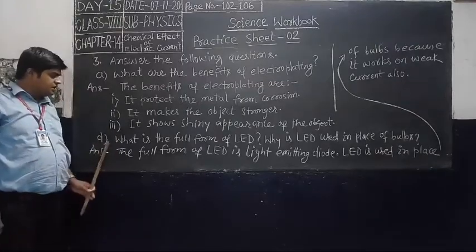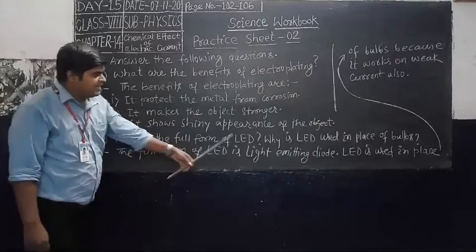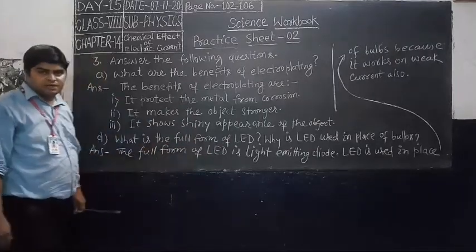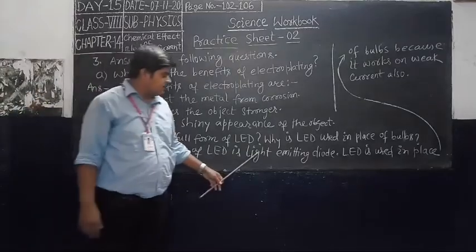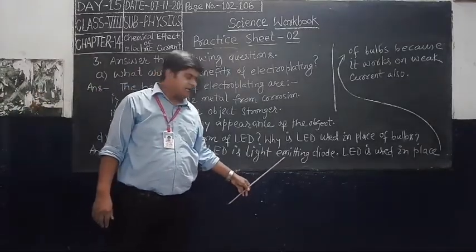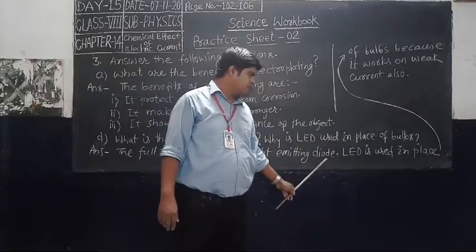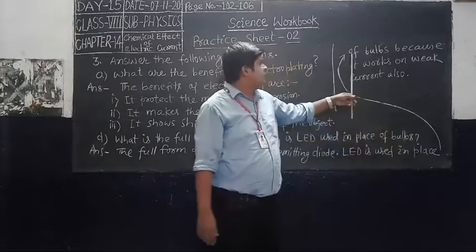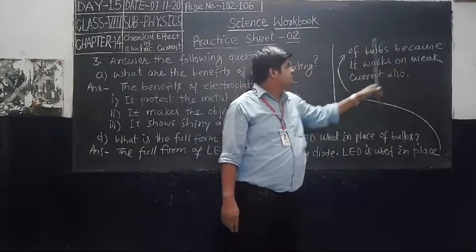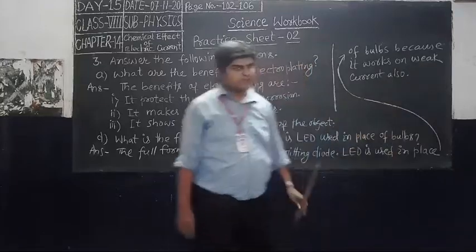Now question number D. What is the full form of LED? Why is LED used in place of a bulb? The full form of LED is light emitting diode. Now the second part: LED is used in place of a bulb because it works on big current also.